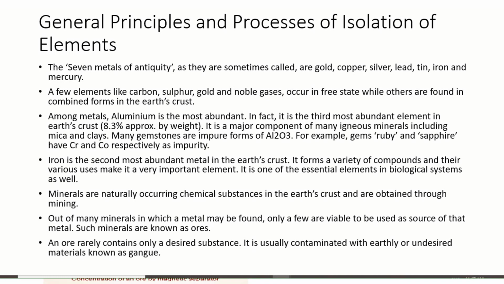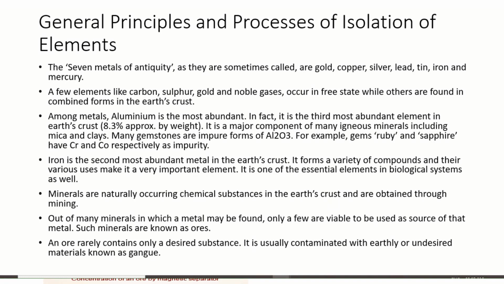Among metals, aluminum is the most abundant metal. Most abundant element in earth crust is oxygen and then silicon, but most abundant metal in earth crust is aluminum. It is the third most abundant element in earth crust. Iron is the second most abundant metal.